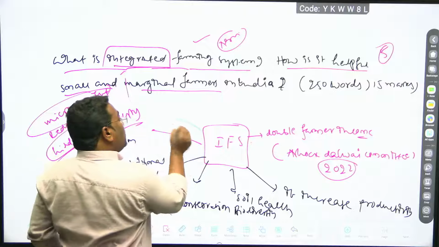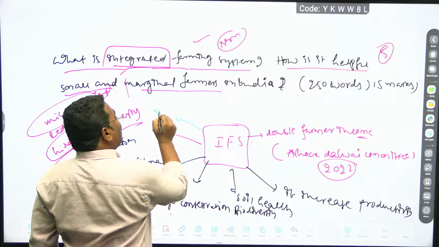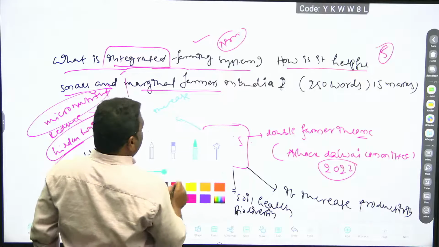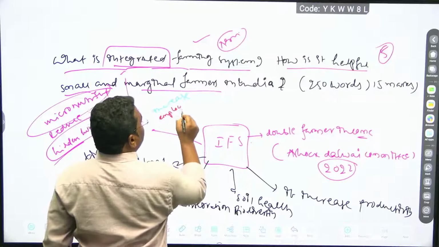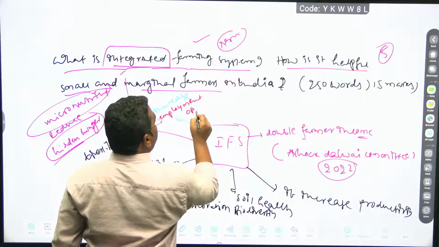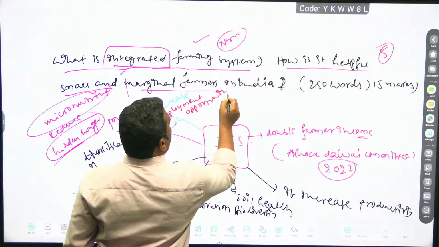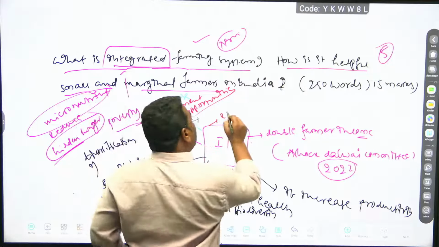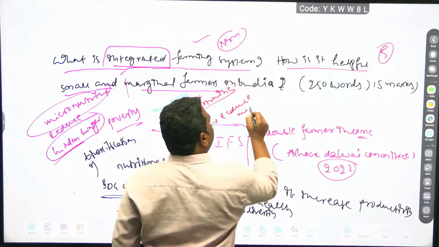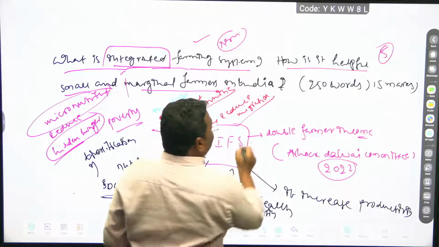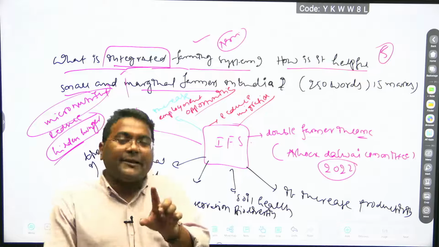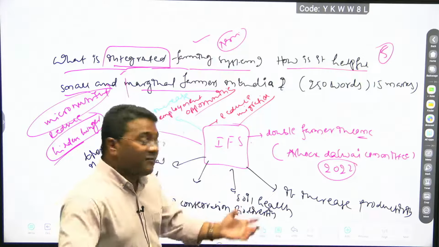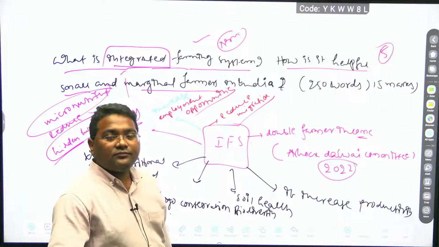Now apart from that, here it increases employment opportunities. Not only providing opportunity, it reduces migration. Because earlier people were practicing only one type of monotonous cropping. Now they are having income from the allied sector also.